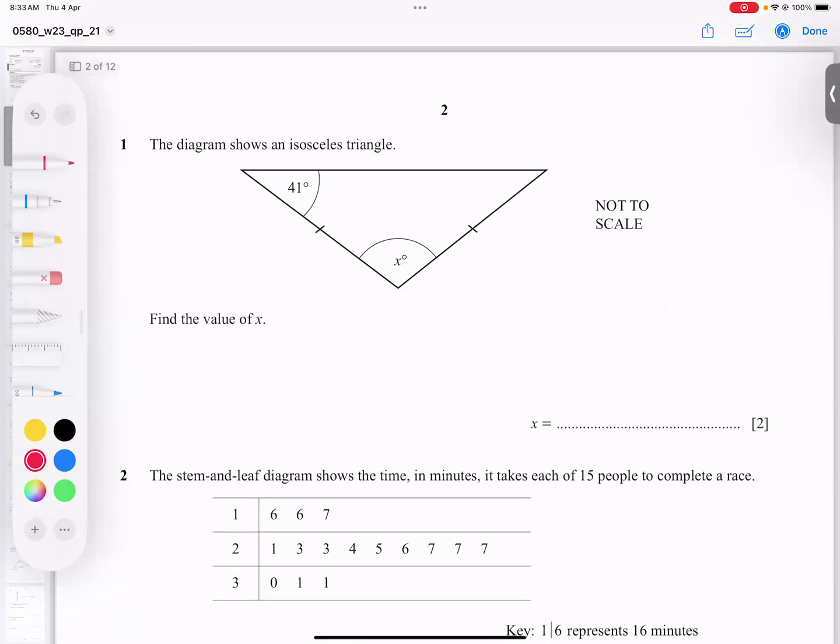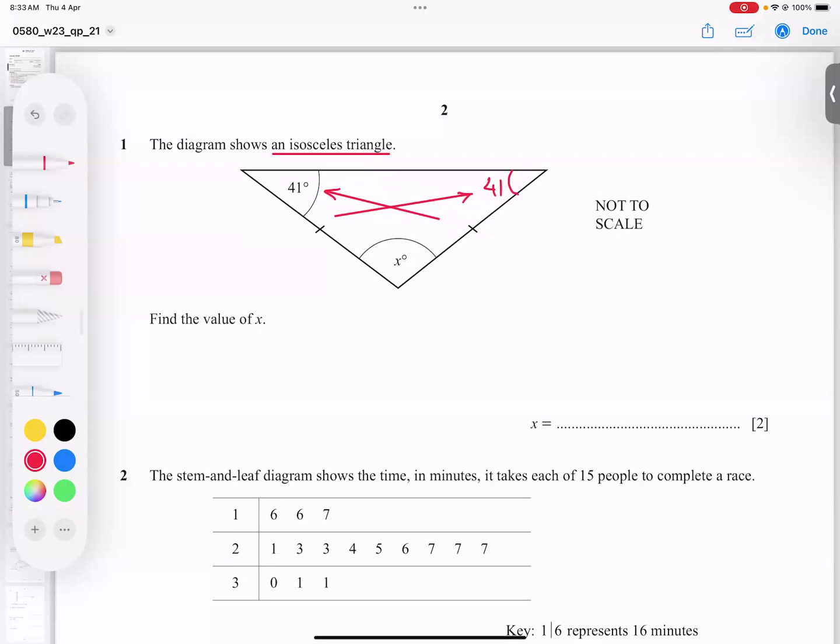Question number 1. He said this is an isosceles triangle, and it means two sides are equal to each other. And if two sides are equal to each other, then the opposite angles are 100% equal to each other. If this is 41, then this is a confirmed 41. So I think this part is clear.